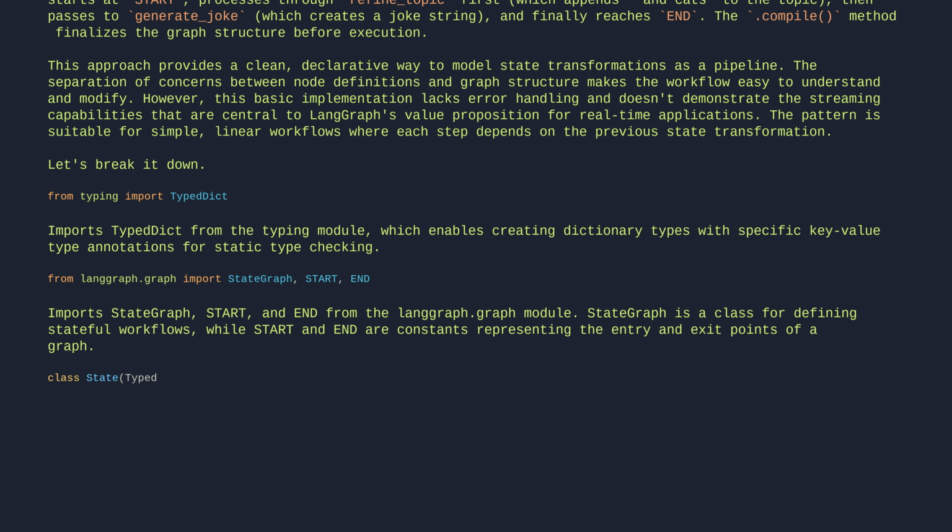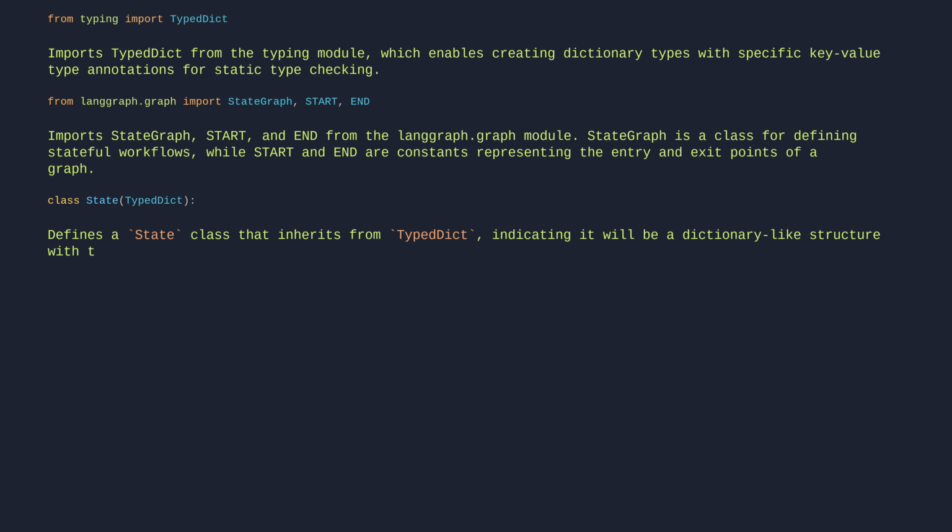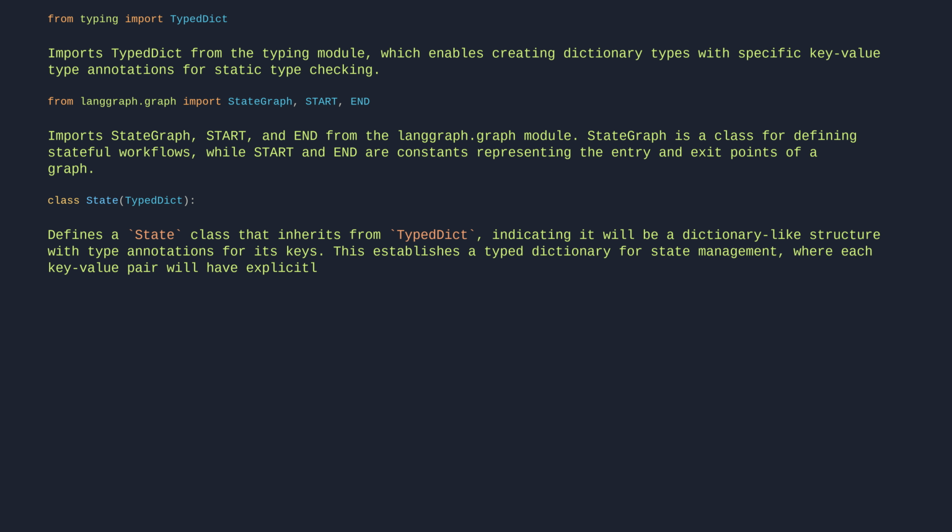Class State(TypedDict) defines a state class that inherits from TypedDict, indicating it will be a dictionary-like structure with type annotations for its keys. This establishes a typed dictionary for state management, where each key-value pair will have explicitly declared types to enforce type safety and provide better IDE support.